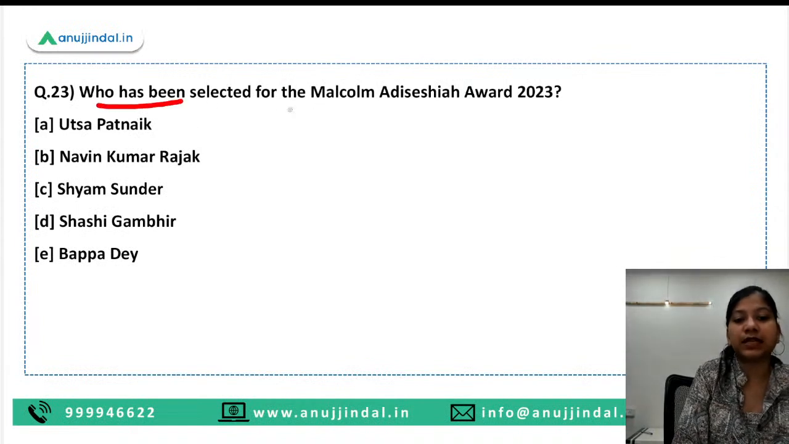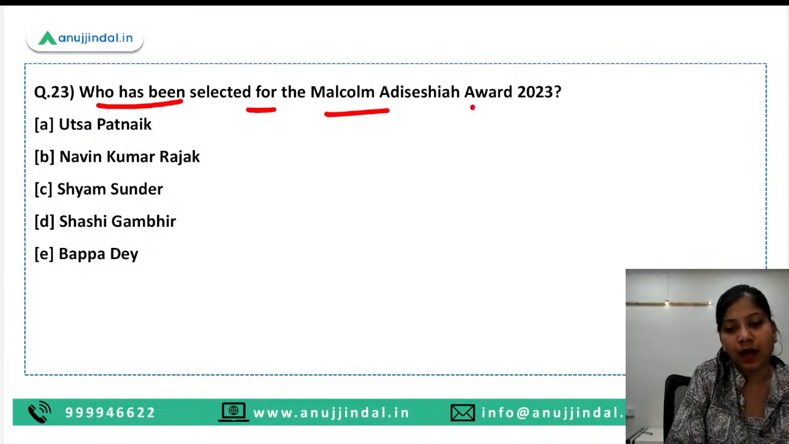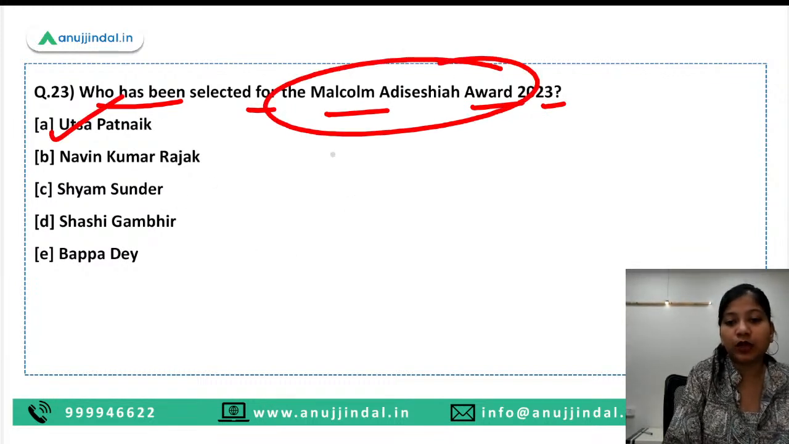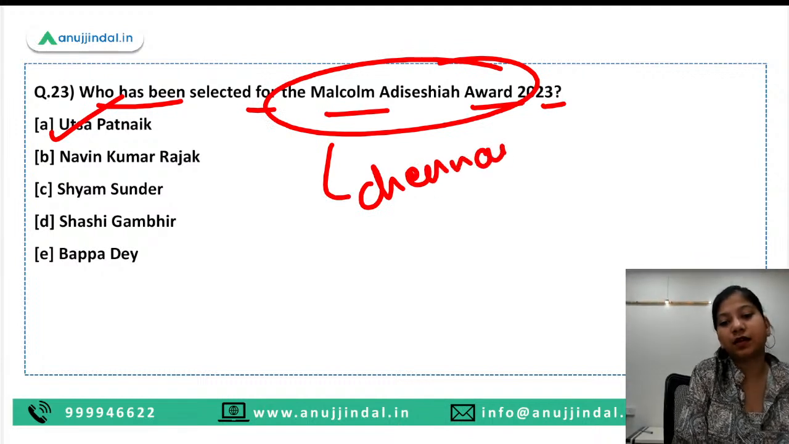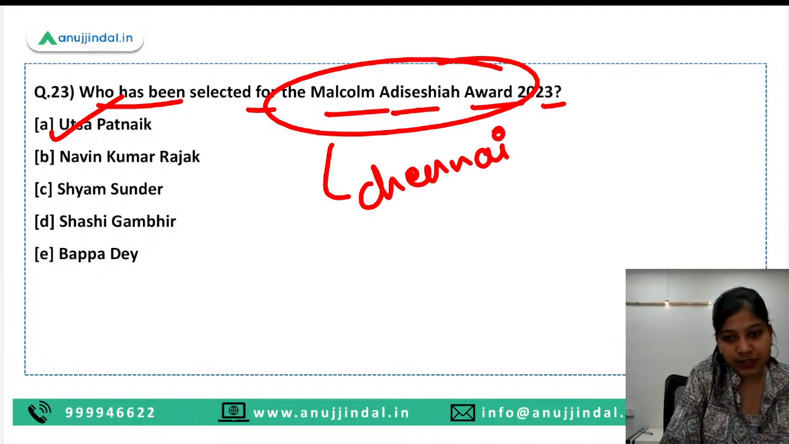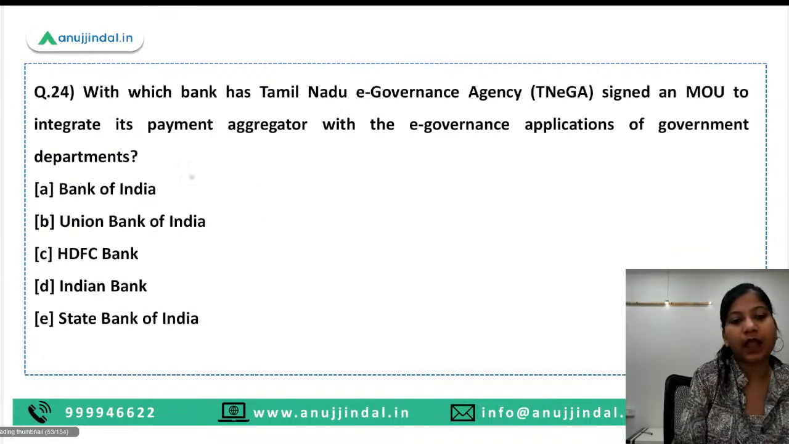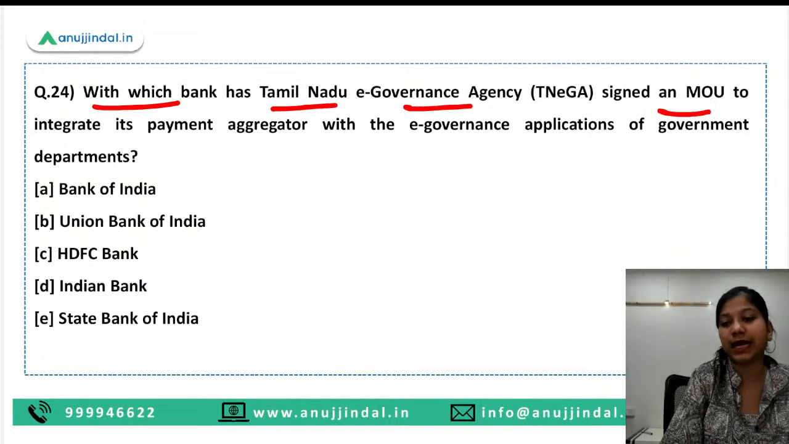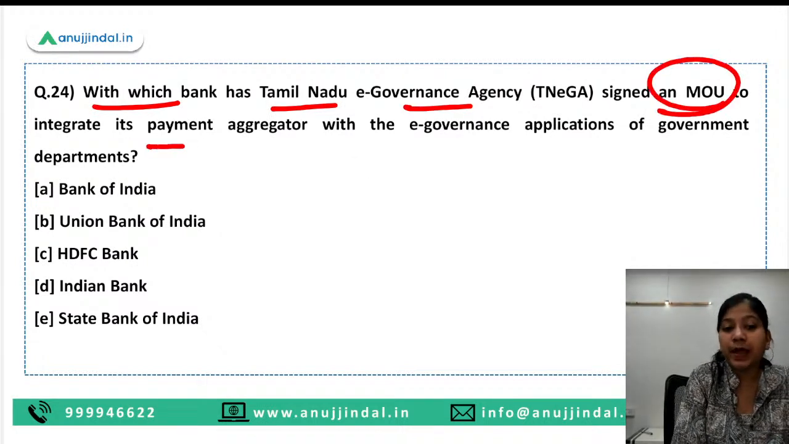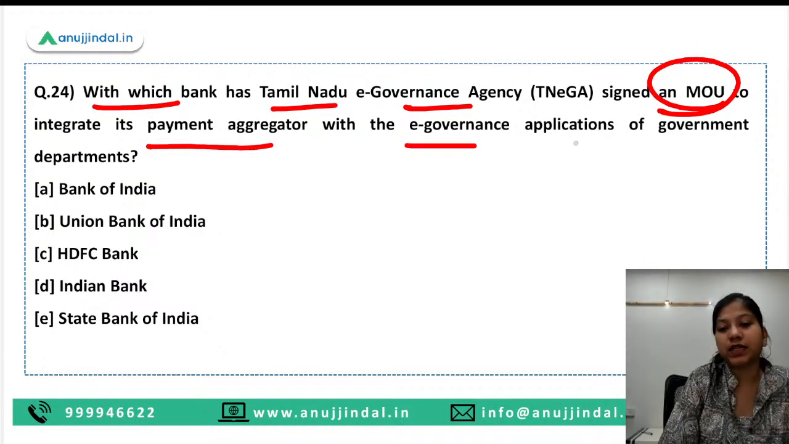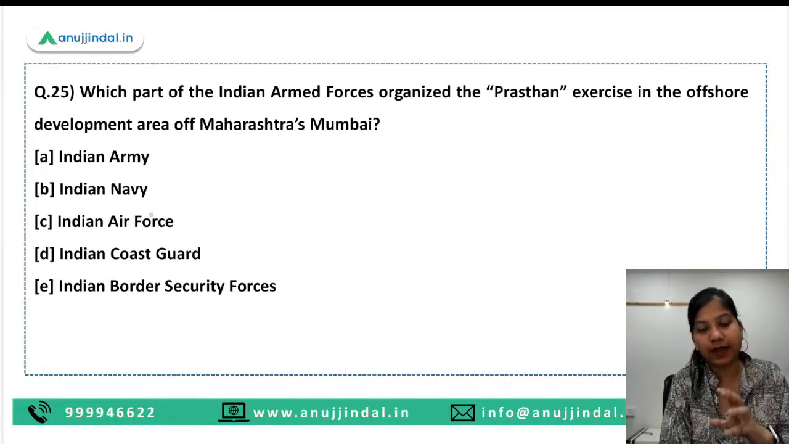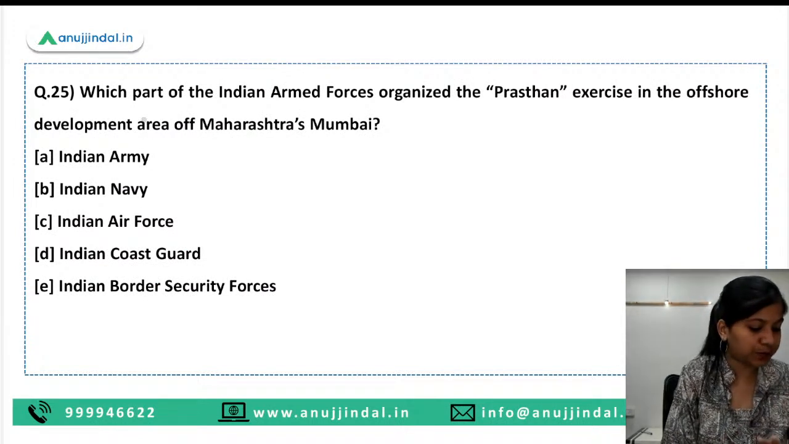Next question is, who has been selected for the Malcolm Adiseshiah Award 2023? So here, guys, Utsa Patnaik is the right answer. This particular award is given by the Chennai-based Malcolm Adiseshiah Trust. Okay. Next question is, with which bank has the Tamil Nadu e-governance agency signed an MOU to integrate its payment aggregator with the e-governance applications of government departments? So here, guys, the right answer is Indian Bank. Okay. I hope all of you are aware of the payment aggregator, so I'm not going to explain the news here.